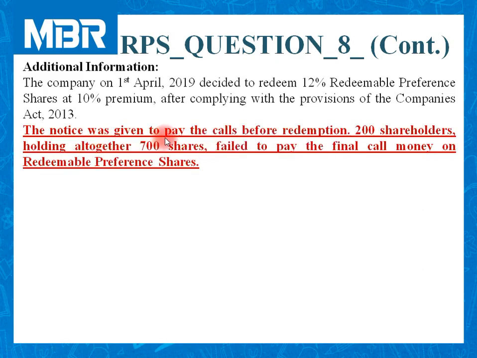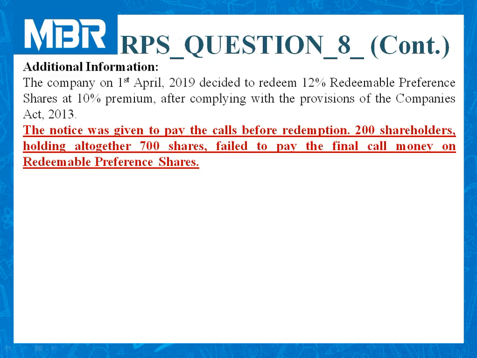The notice was given to pay the calls before redemption. 200 shareholders holding altogether 700 shares failed to pay the final call money on redeemable preference shares. As per the provisions of the Act, we need to convert partly paid preference shares into fully paid up before redemption. In order to follow this provision, the company made a final call.